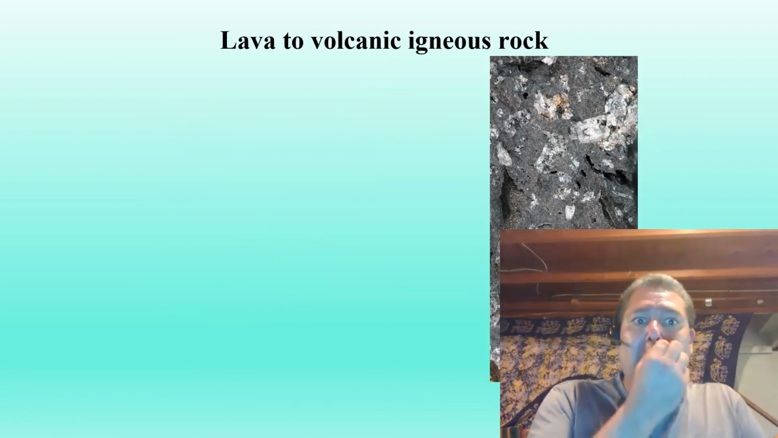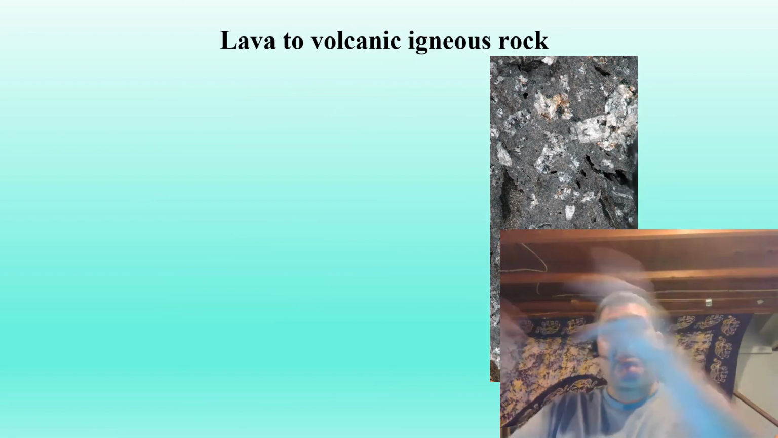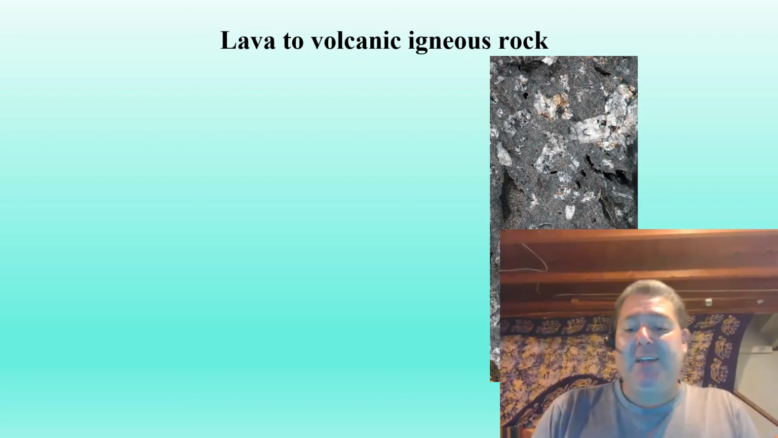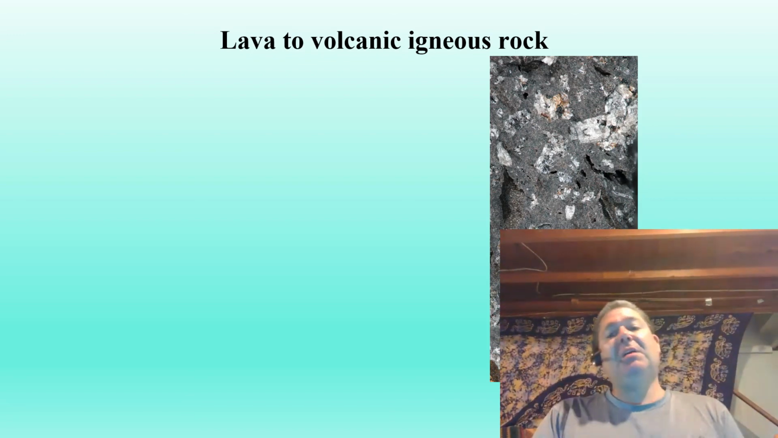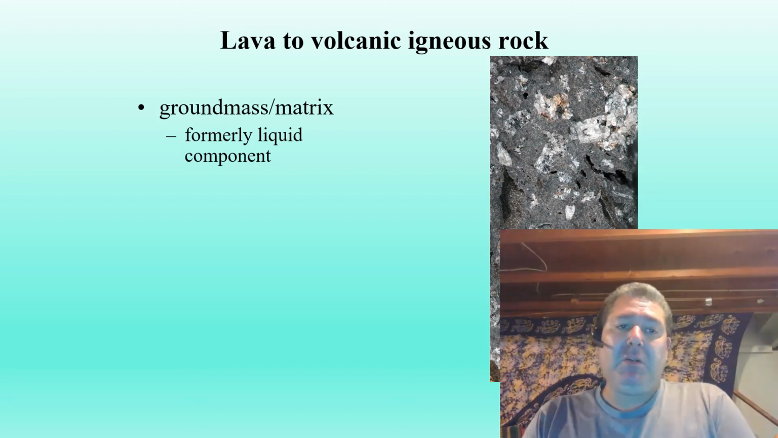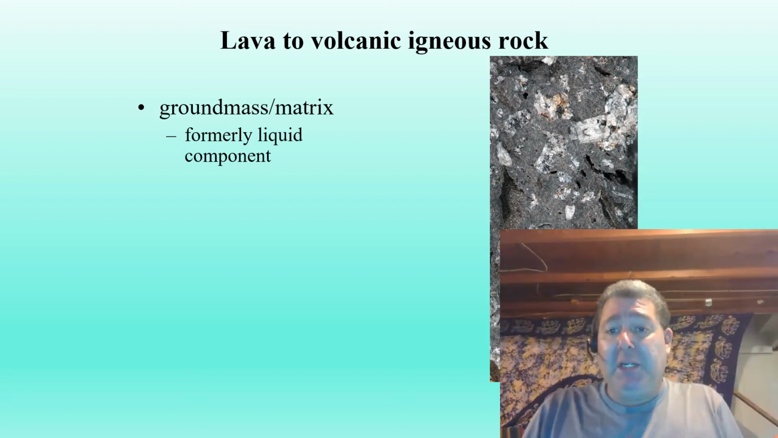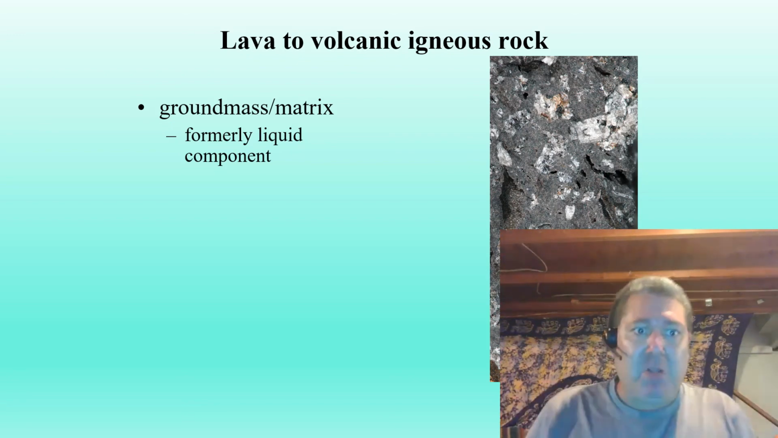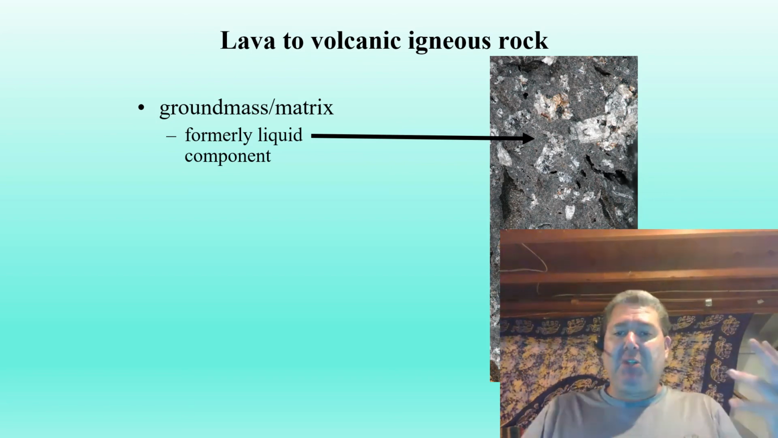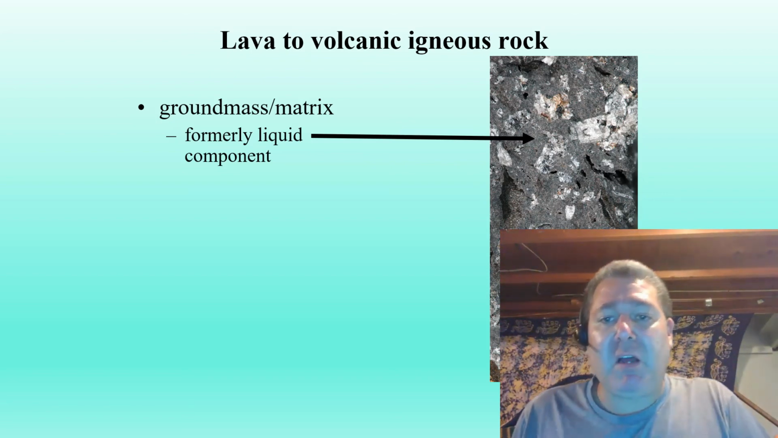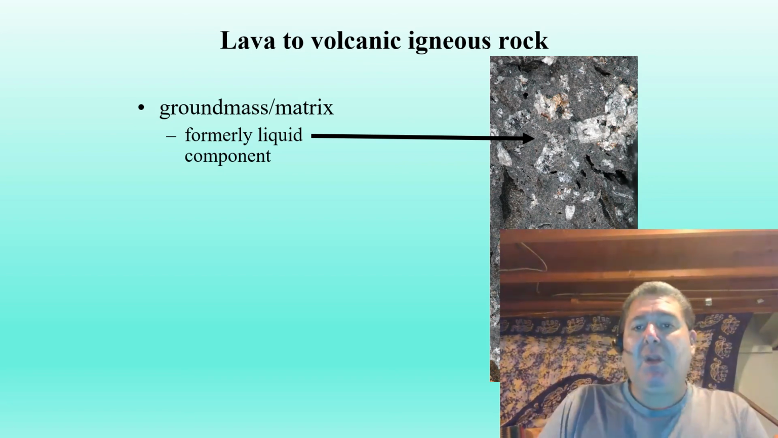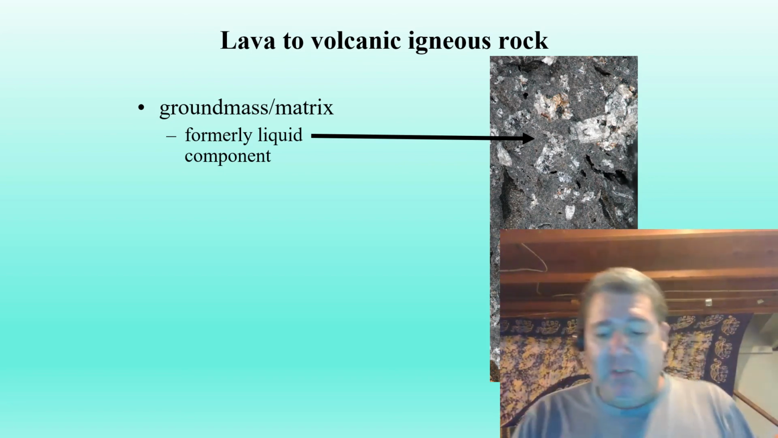Now, when we take that magma and throw it up onto the surface and turn it into lava, which then cools into an extrusive or volcanic igneous rock, we see these same three phases. What used to be liquid in the magma, when it got spit out as lava, is now what we call groundmass or matrix. This dull, boring-looking stuff, that's just volcanic glass. It's just frozen elements in space and time, essentially.